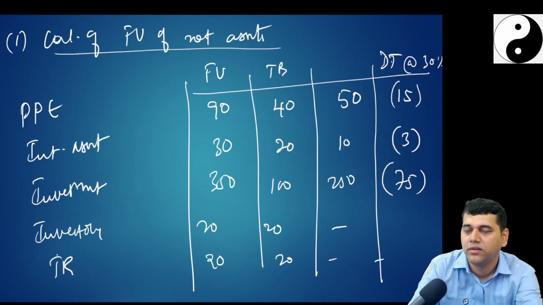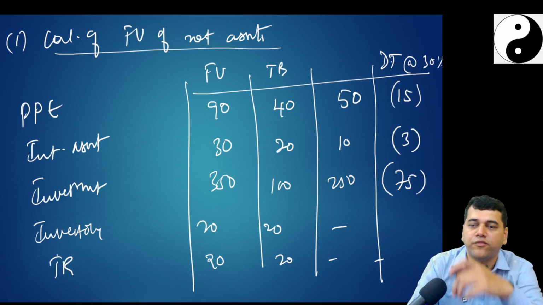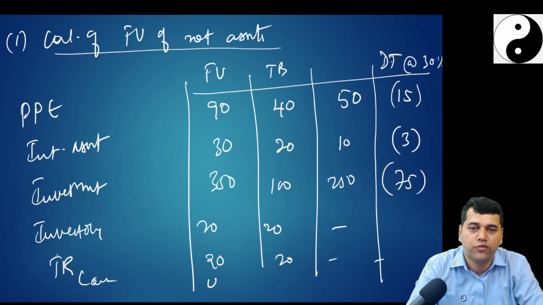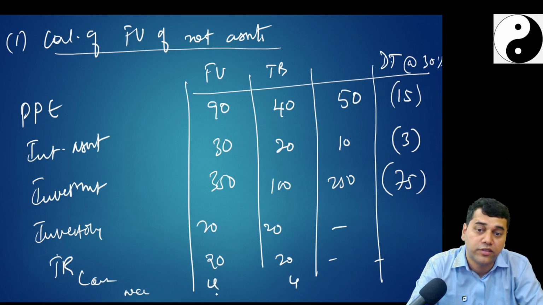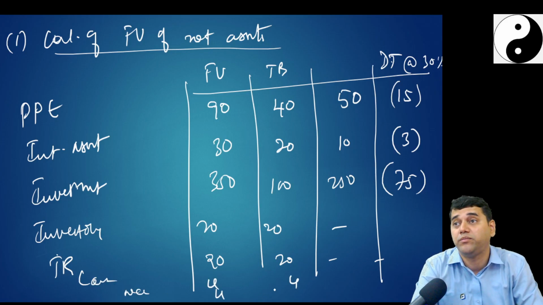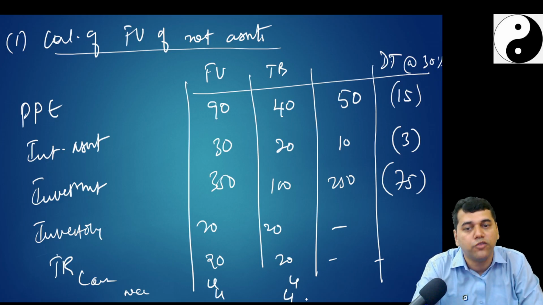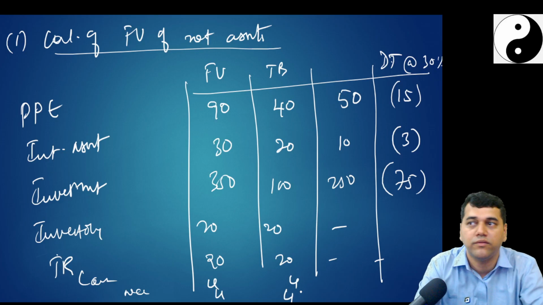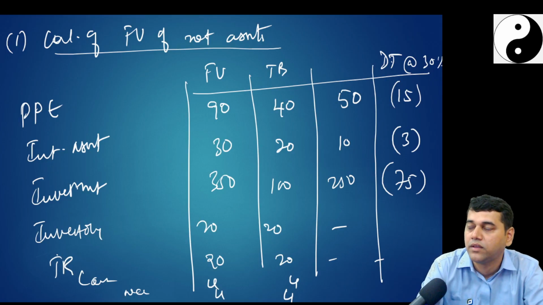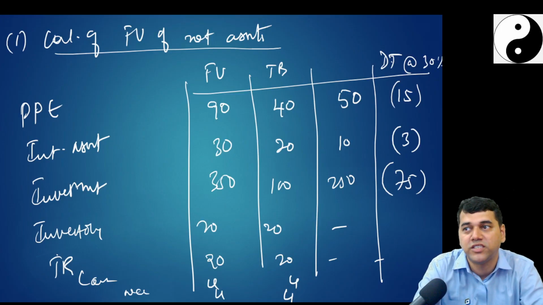Followed, no? We will take it as 4.4. Cash is also 4. NCA is, see, this was the problem for me because previously they had written 4.5. Now in the new syllabus, no problem, 4.4. NCA also 4.4, and I have explained the note. We will not take 4.5. Clear now, Vidya?